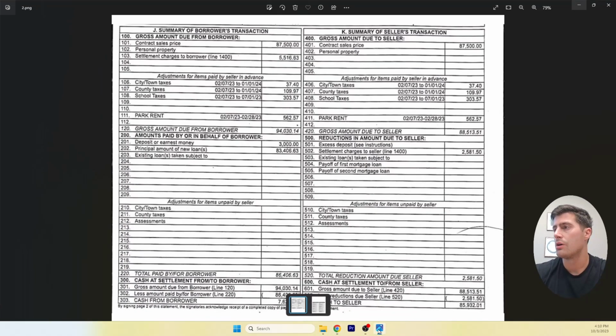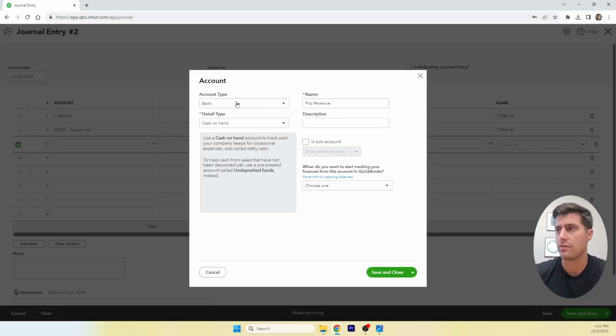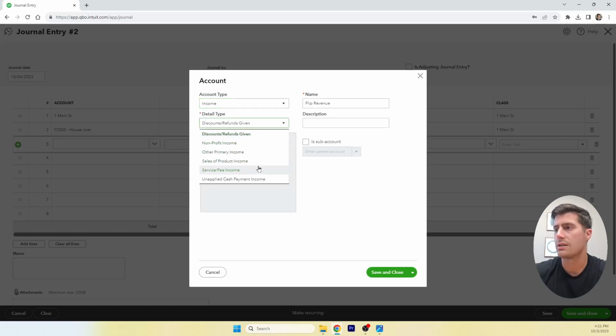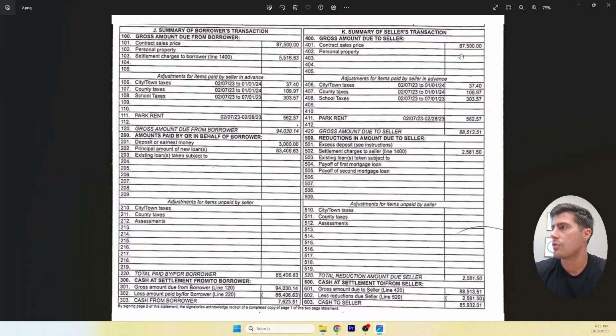So now we're going to go to the sale of the property. So the left side was the borrower, the right side is the seller. So the first HUD was the original purchase of the property. Now this is the sale of the property. This particular real estate investor was able to sell this property for $87,500. So we're going to create a new chart of account called Flip Revenue. If you already have an existing income account, that's fine. Use whatever makes sense for your business. We're just going to call it Flip Revenue, and then we are going to credit